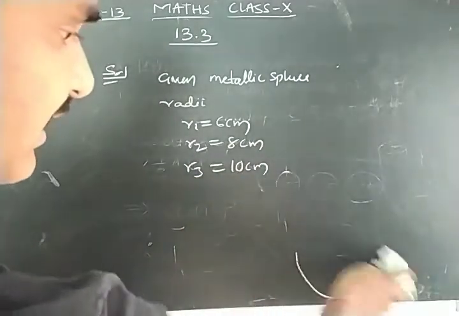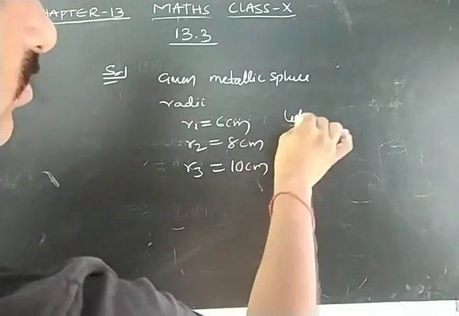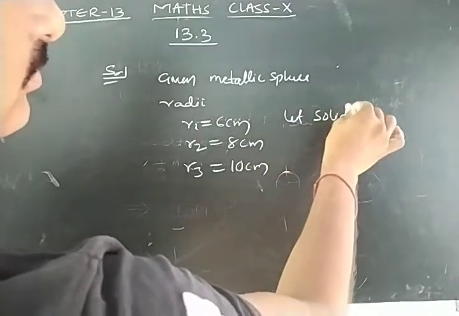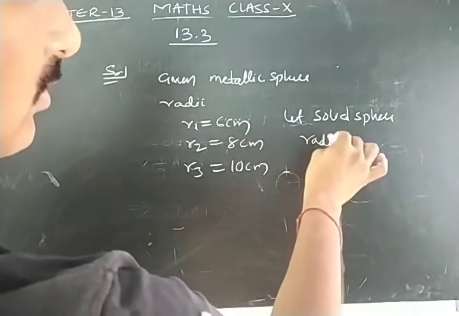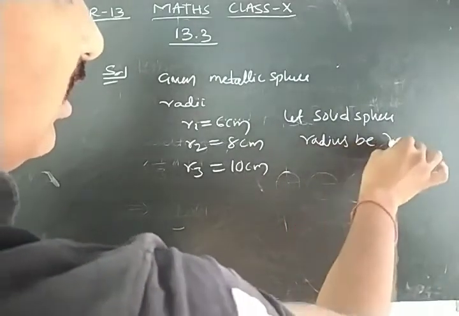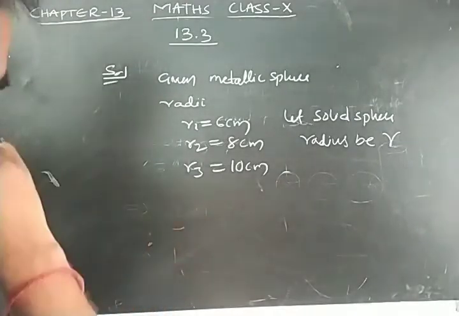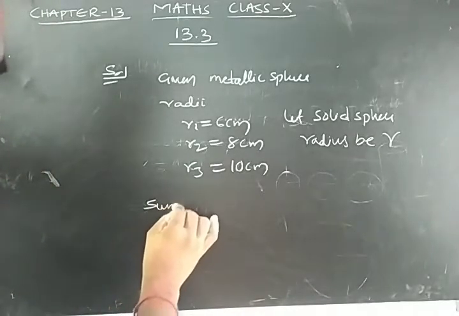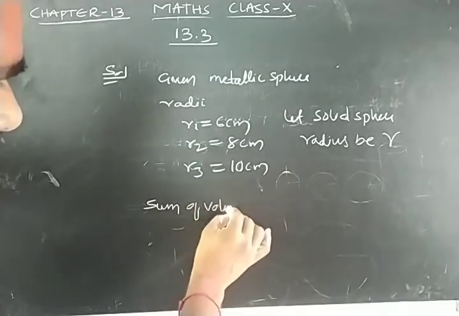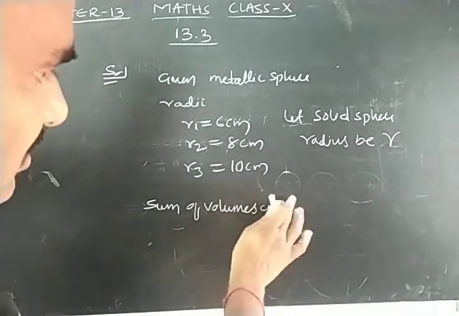Let the solid sphere radius be R. Now, sum of volumes of 3 metallic spheres.